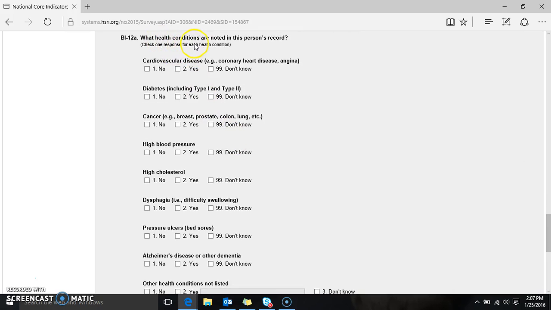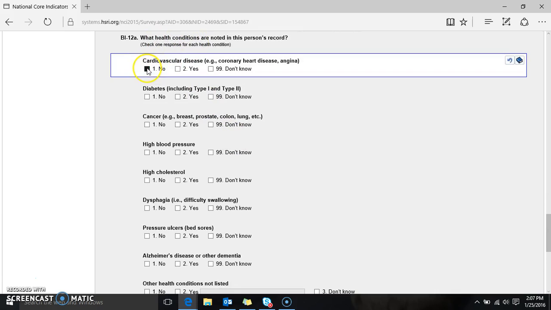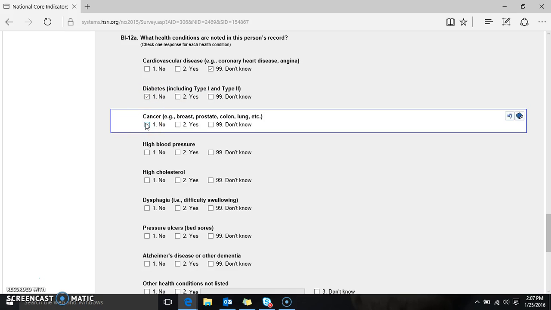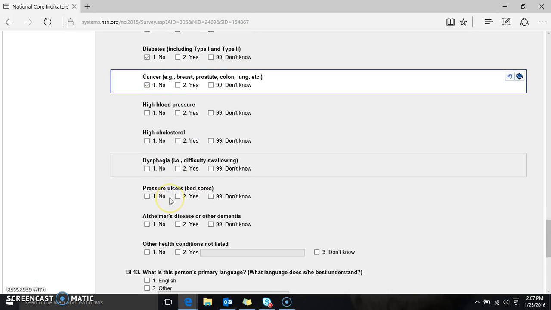BI12A is what health conditions are noted in the person's record, and again, you have that no, yes, and don't know response. And again, very, very important to have all of this information collected for each of these types of conditions. And also for both BI12 and 12A, we are looking for conditions that are noted in the person's record, so that have been diagnosed by a medical professional.